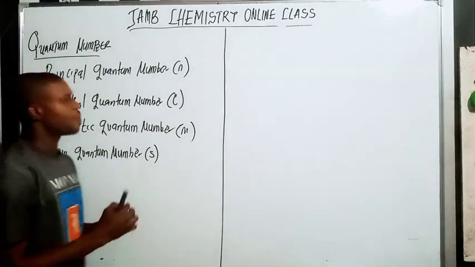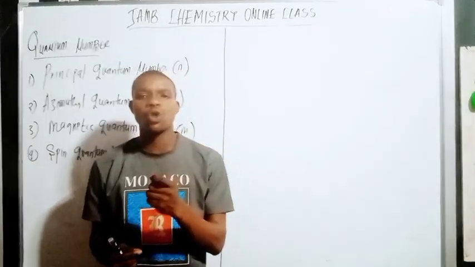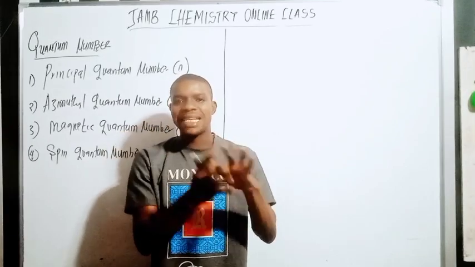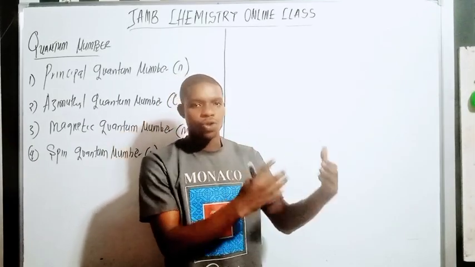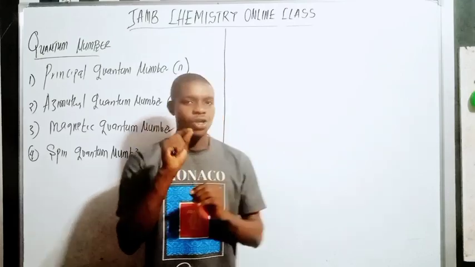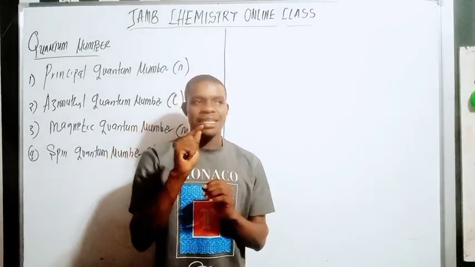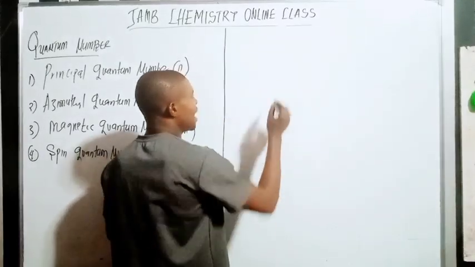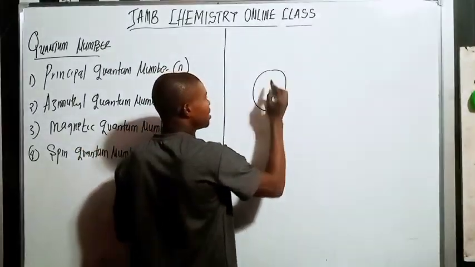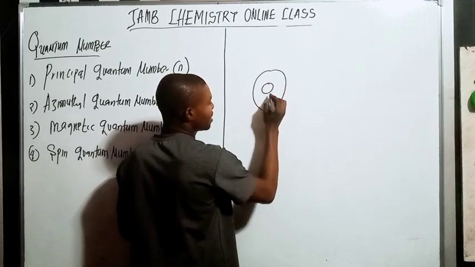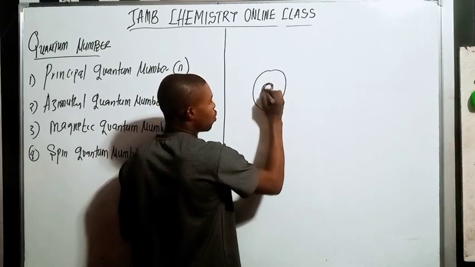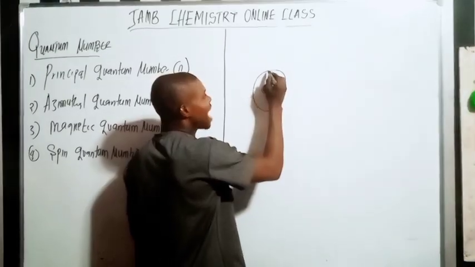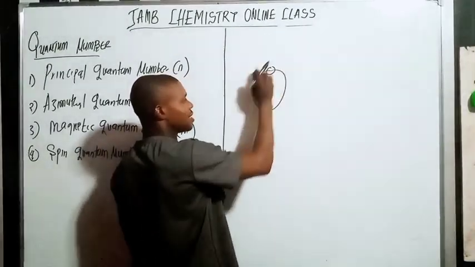So let's look at it one by one. What is the principal quantum number? The principal quantum number is about the energy level, or the shell. Remember, in the structure of the atom, the electrons revolve around the nucleus in shells. So if this is the atom, it has a central core that contains the protons and the neutrons. Then it has something that revolves around it, which is the shell.